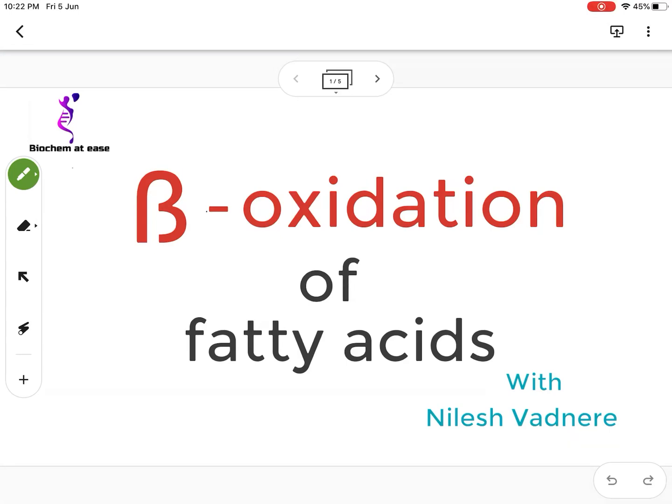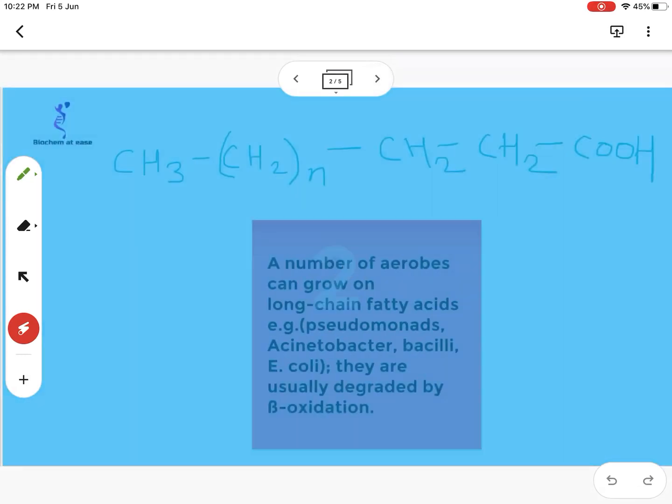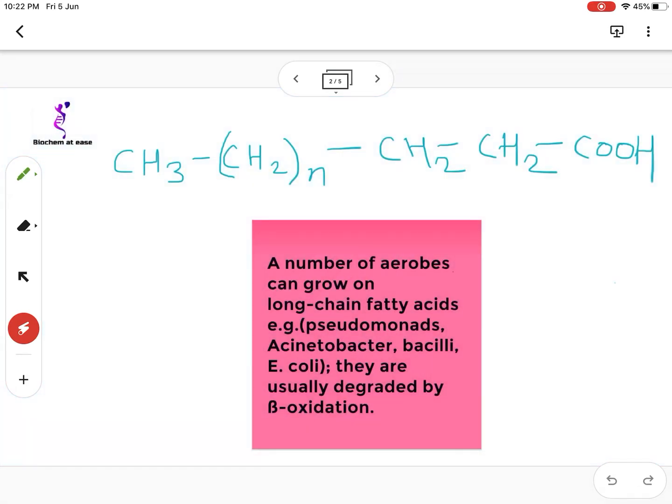Hello everyone. Today we will discuss lipid catabolism, and in that, first we will discuss the most important pathway of fatty acid degradation, and this pathway is beta oxidation of fatty acid. So beta oxidation of fatty acid is a catabolic pathway used by many aerobic organisms for oxidation of fatty acid.